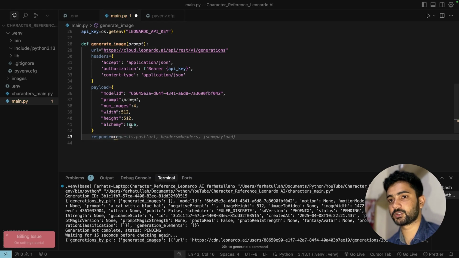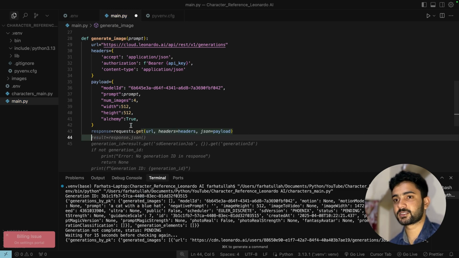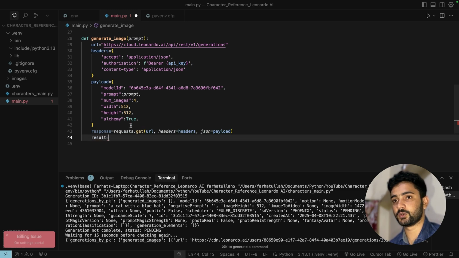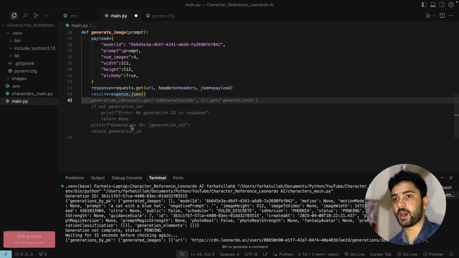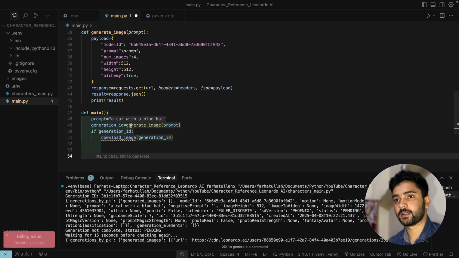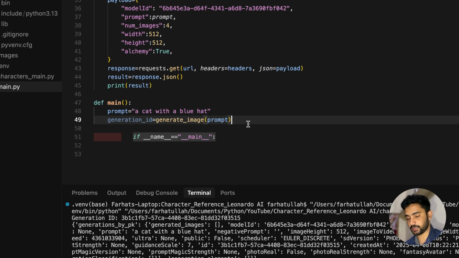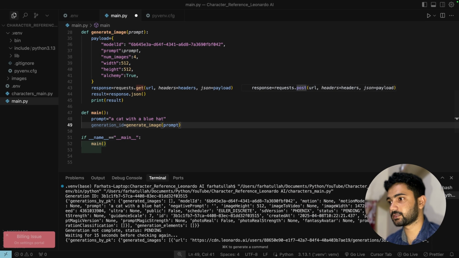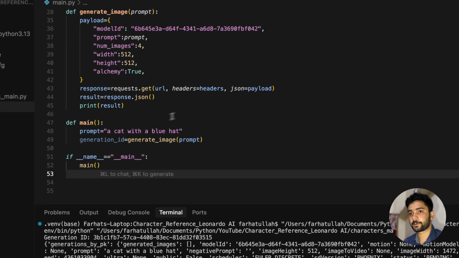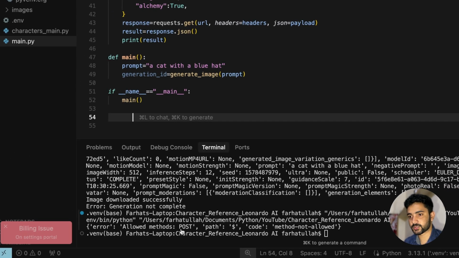So for the request, we are going to use the requests module, requests.get, and it's correct. So let's say result is equal to response. Now let's print that response as a result. Now let's initialize a def. So currently we are in here, and now let's give it a try to see.